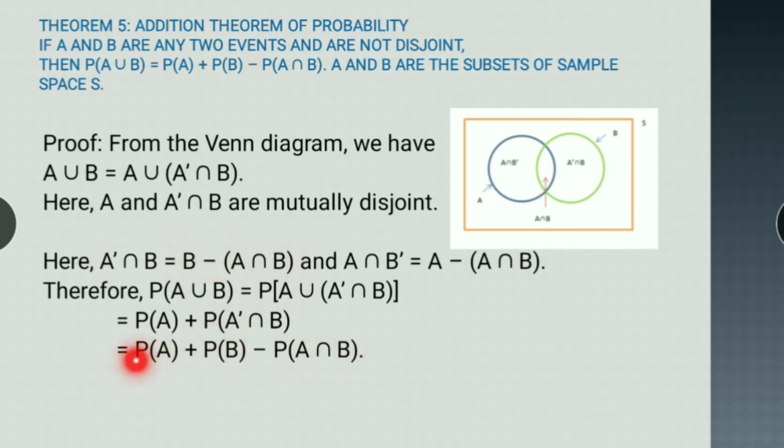So we get this: probability of A union B is equal to probability of A plus probability of B minus probability of A intersection B, which proves our addition theorem of probability. If A and B are disjoint, then probability of A union B will be equal to probability of A plus probability of B only. If the two events are totally disjoint from each other, we'll just add the probabilities of the two events.